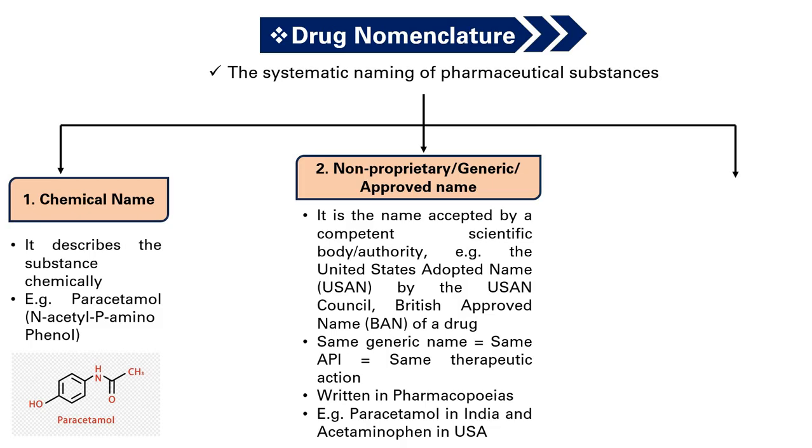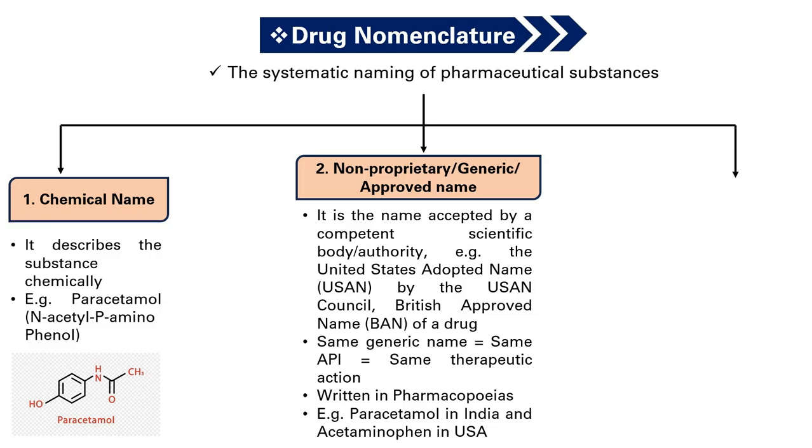Remember, when two medicines have the same generic name, it means they contain the same API, and the API is the main substance that will be responsible for the therapeutic action. So if two medicines have the same API, they will have the same therapeutic activity. Generic names are written in pharmacopoeias. For example, paracetamol in India and acetaminophen in USA.